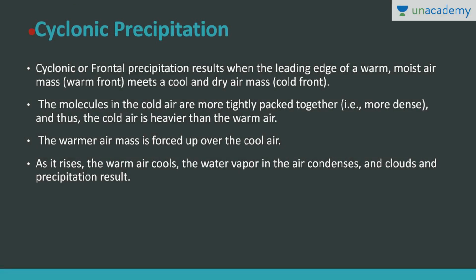Now the cyclonic precipitation. Cyclonic or frontal precipitation results when the warm moist air mass meets a cool dry air mass. As such, when a warm front meets a cold front, such cyclonic precipitation takes place. The molecules in the cold air here are more tightly packed, that is, they are more dense. So the cold air is heavier than the warm air. Now warmer air being lighter is forced up over the cold air. And as it rises, the warm air cools, then after cooling it condenses, cloud formation takes place, and then finally precipitation takes place.